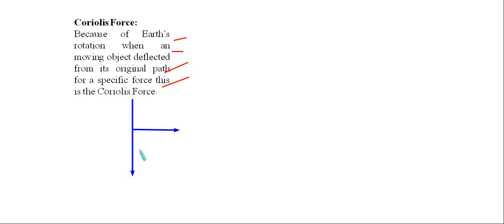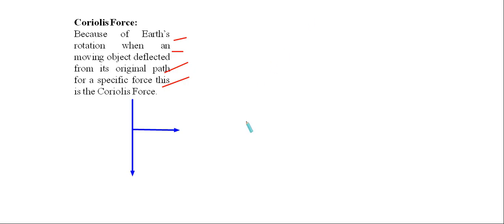It is also known as the deflective force or deflection force, because with its help any moving object can change or deflect its direction from one direction to another, but it cannot change the speed of the movement of the object, it only deflects the direction.